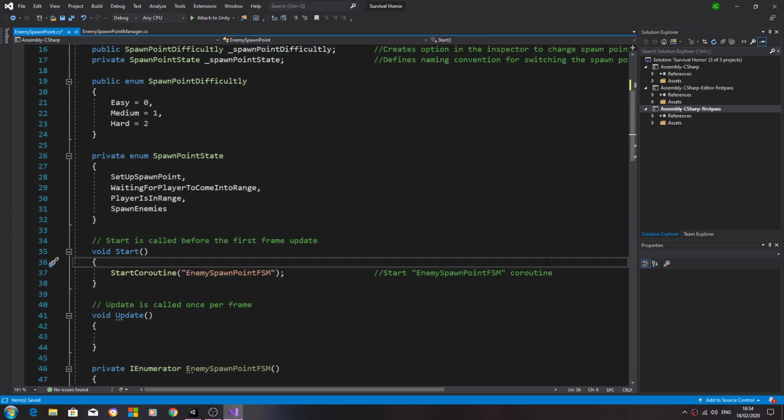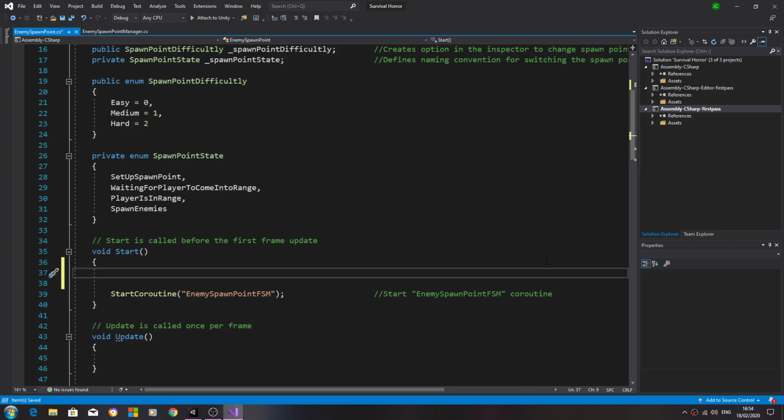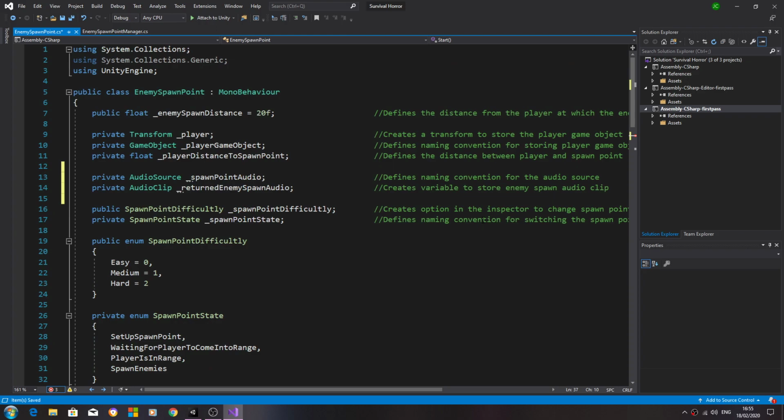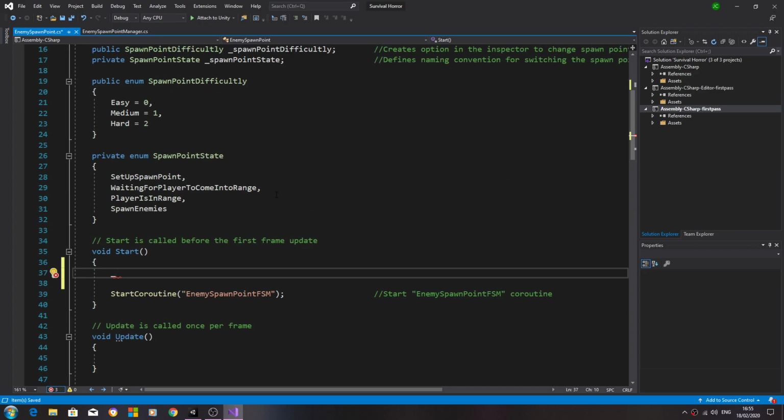Let's come to the void start. I'll put this right at the top, doesn't really matter, but let's see, what did I use? Spawn point audio, that's it. Spawn point audio is going to equal the get component, open and close brackets, inside the brackets audio source.